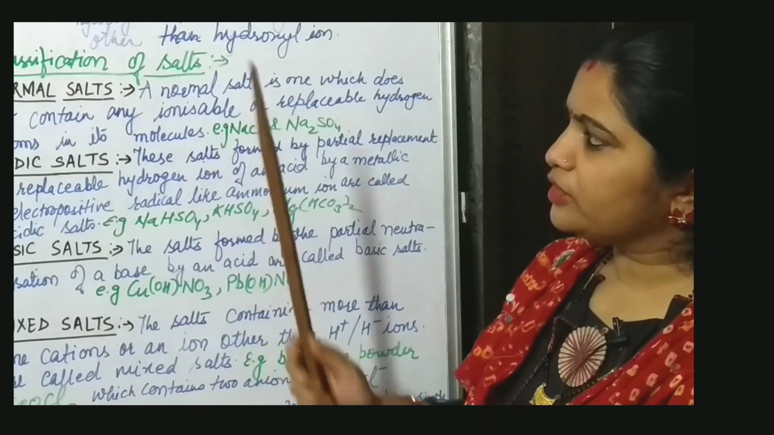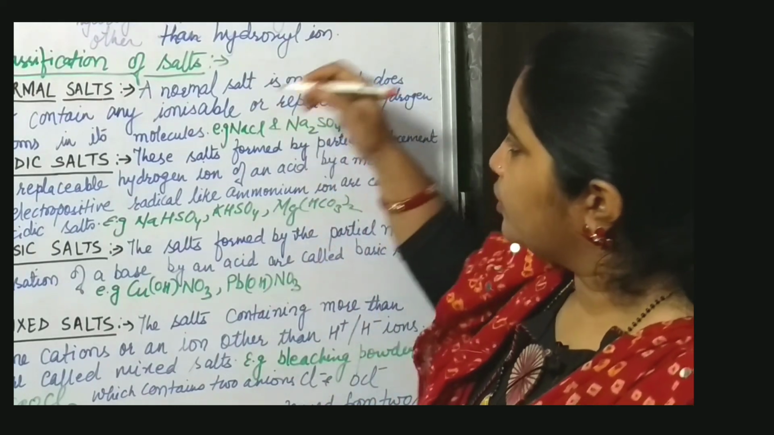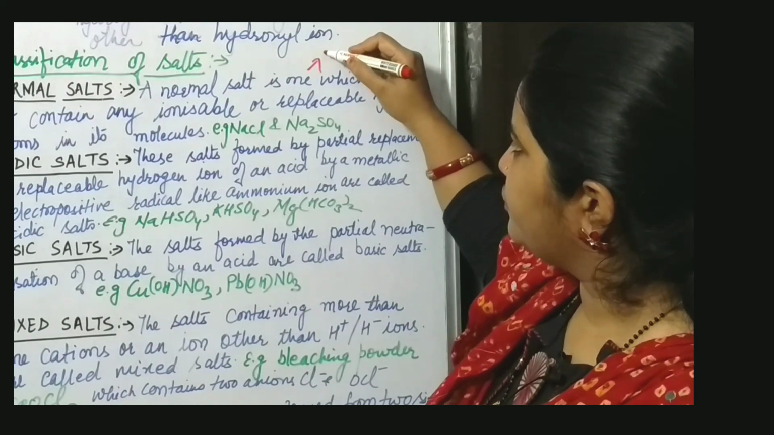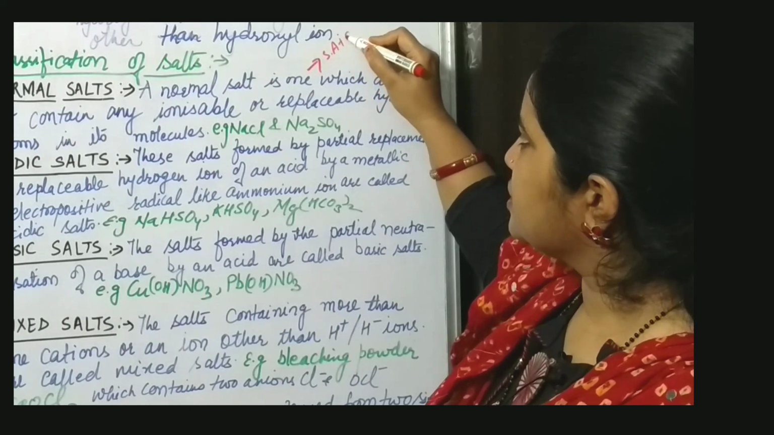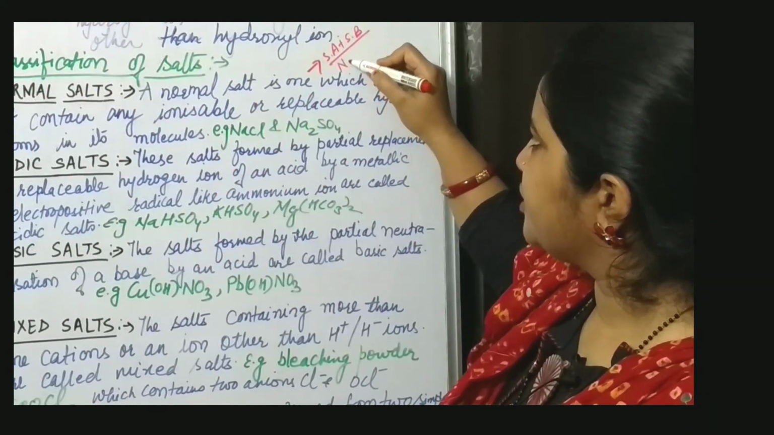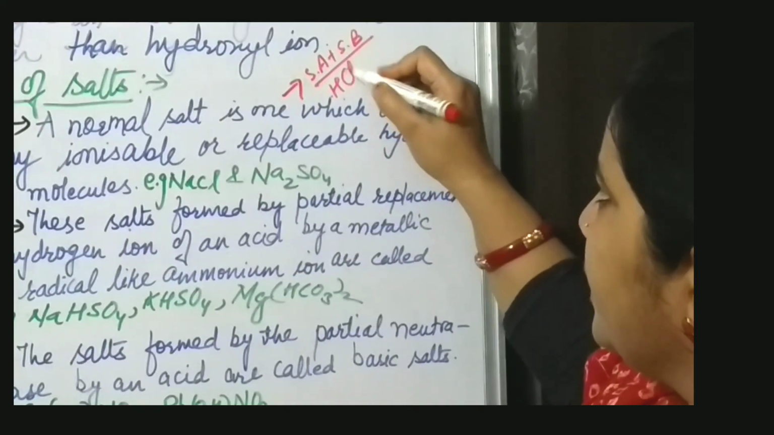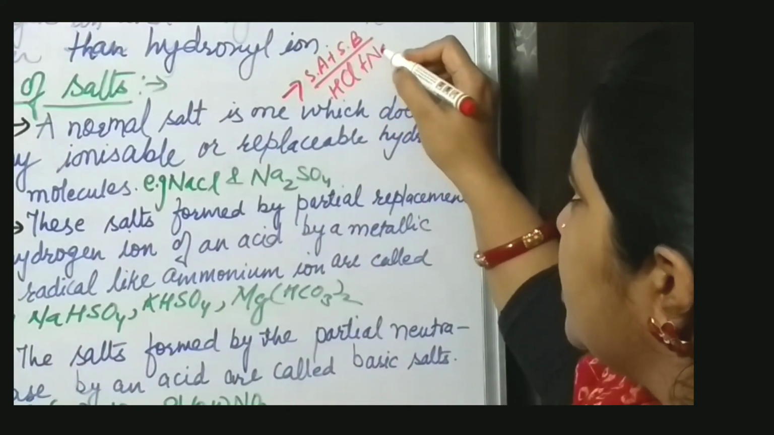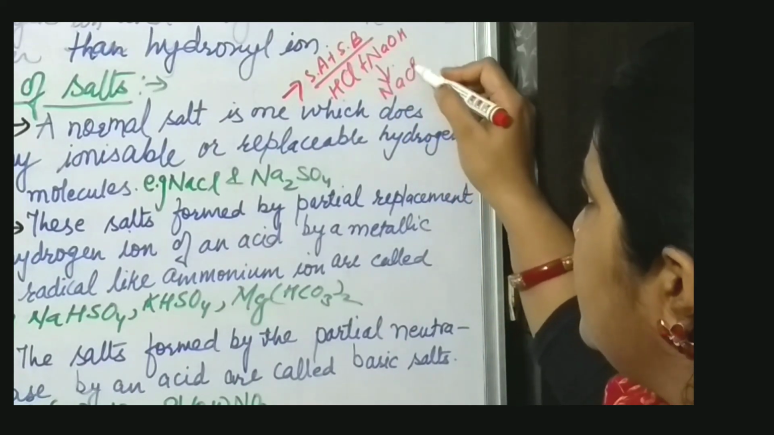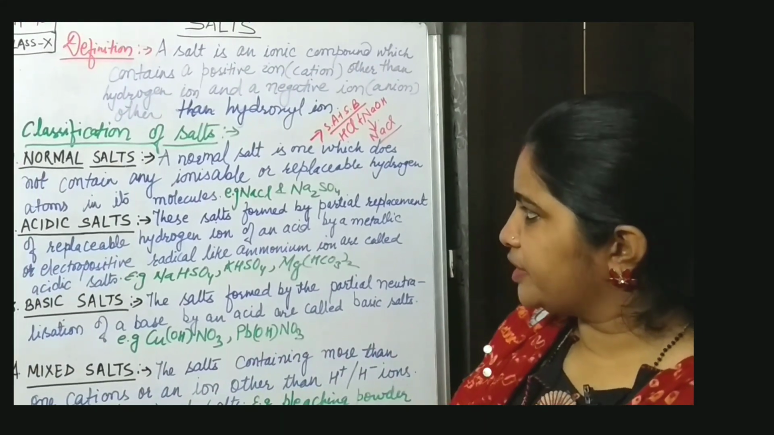You have to keep one more thing in mind, children: normal salts are generally formed by the addition of strong acid plus strong base. Suppose strong acid HCl plus strong base NaOH will always form NaCl, which acts as a neutral salt. I hope you have understood this.